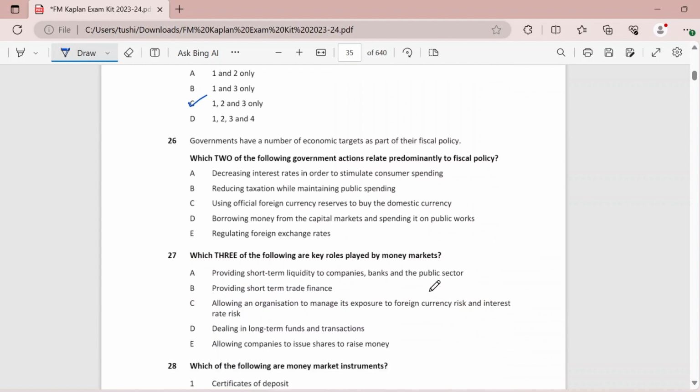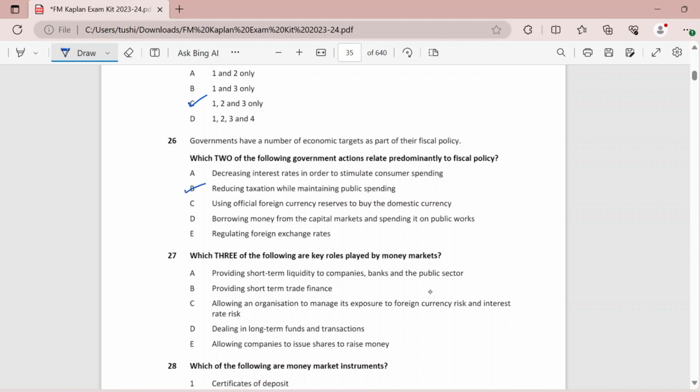Governments have a number of economic targets as a part of their fiscal policy. So we have to tell two actions that relate to fiscal policy. Now, again, remember, fiscal will always talk about government expenditure and government revenue, taxes and the money that they are spending. So, decreasing interest rates, no, this will be monetary. Reducing taxation, definitely yes.